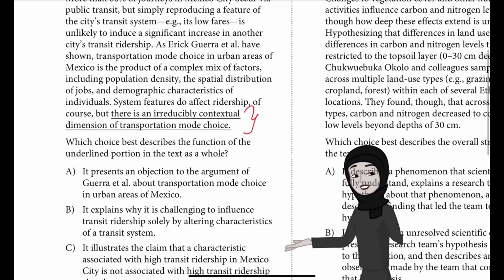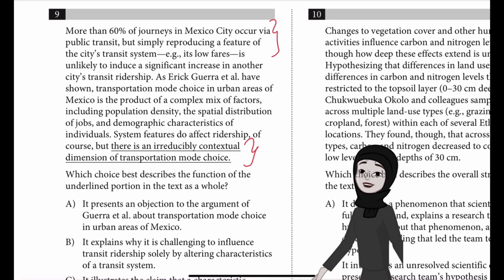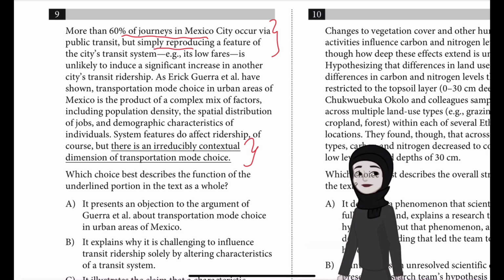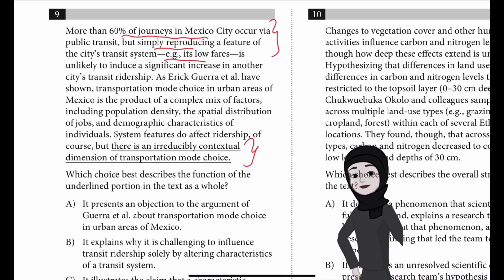So, if we observe over here, initially they are talking about more than 60% of journeys in Mexico City occurring via public transit, and they are trying to see if the same thing can be reproduced in another city. They are saying it's low fares. So apparently it has low fares over there, and 60% of the journeys are done with this public transportation.